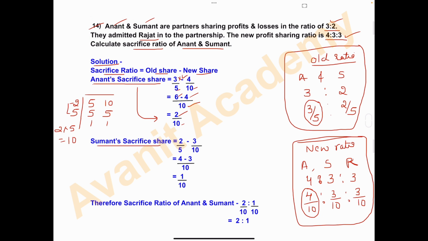Next is Sumant's sacrifice share. Old share of Sumant is 2 divided by 5 minus new share of Sumant is 3 divided by 10. LCM of 5 and 10 is 10. 5 2s are 10, so here also we take 2. 2 2s are 4, and here the same, 3. Subtract 3 from 4. Difference is 1. 1 divided by 10. Sacrifice share of Sumant is 1 divided by 10.